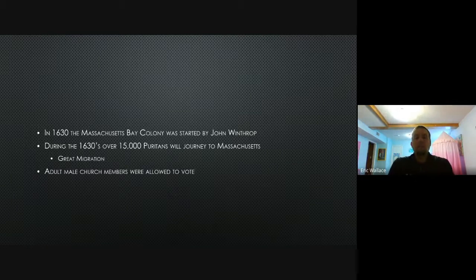Eventually, adult male church members are allowed to vote. So as long as you were a man, probably over the age of around 21, and you were a member of the church, you could vote. Eventually, they will expand that to owning land being a requirement. So adult male land-owning men that were part of the church were the voters in this colony. Indentured servants, slaves, things like that, were obviously not allowed to vote in elections.